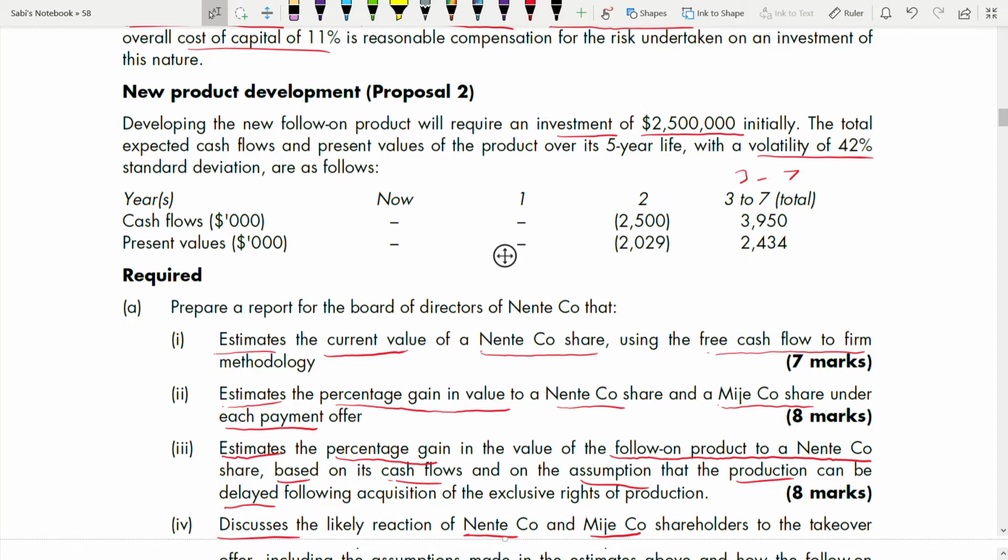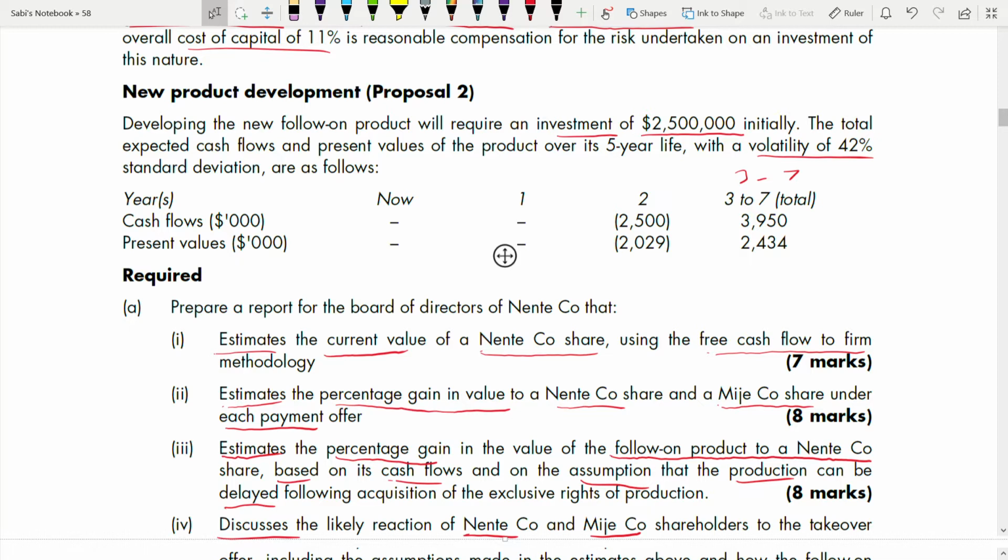Okay. So now we are going to use free cash flow to value the firm. You know that there are so many ways of valuing a firm: cash flow, income based, asset based, market based. This is a cash base, and free cash flow to firm is one method.